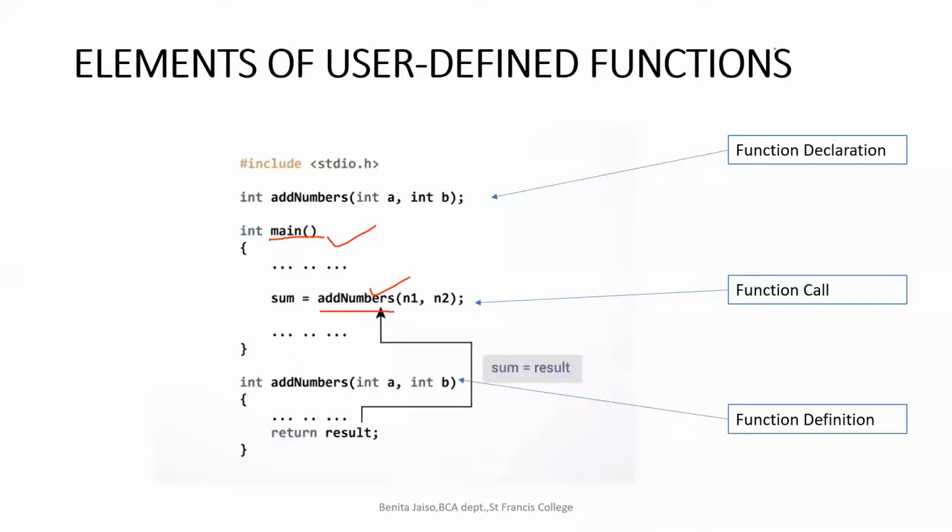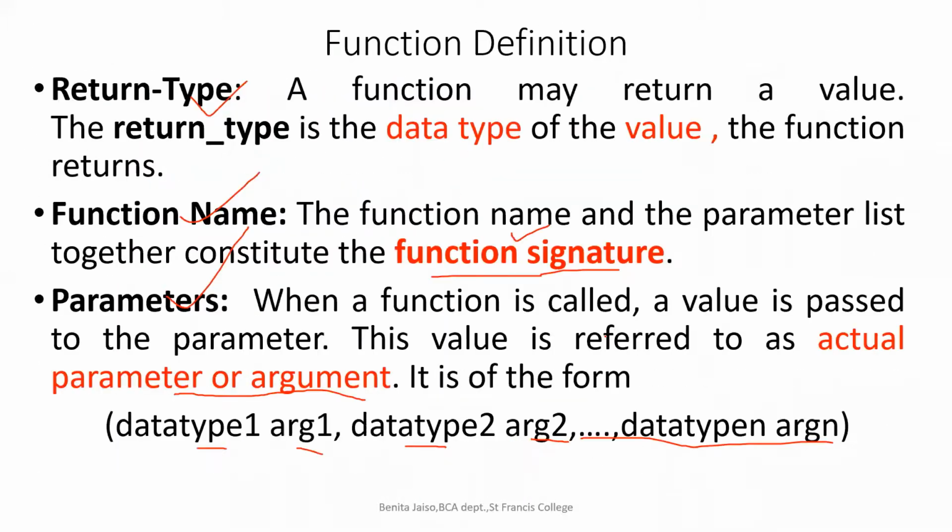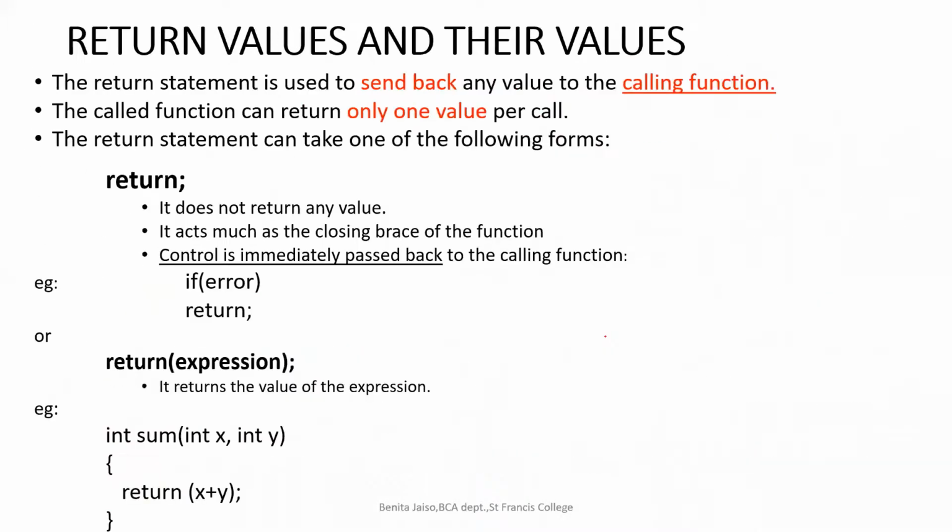Many know, I think. Main is the main function. Add numbers is the called function. Main is the calling function. Understood? So you have to understand and keep it in mind, and I will ask later on which is the called function and which is the calling function. You have to keep that in mind. So the called function can return only one value per call.